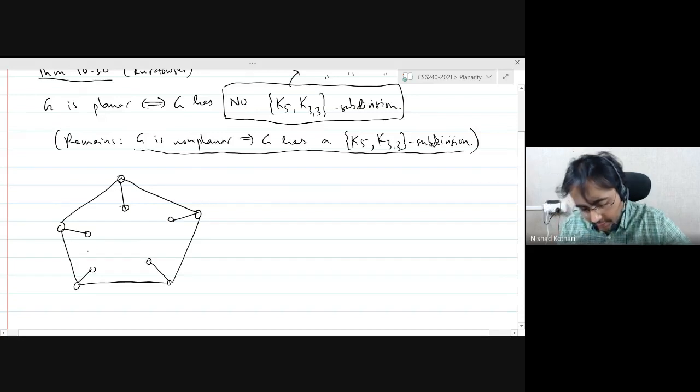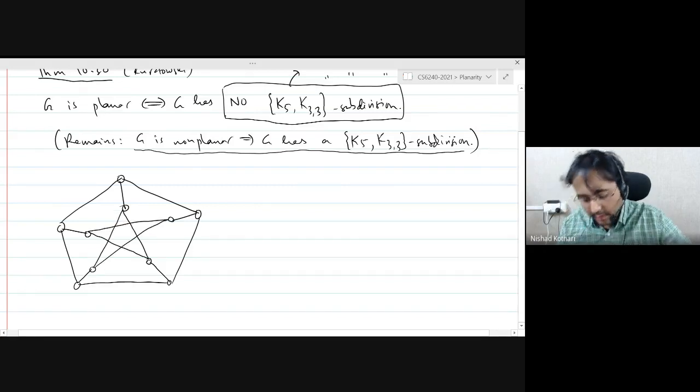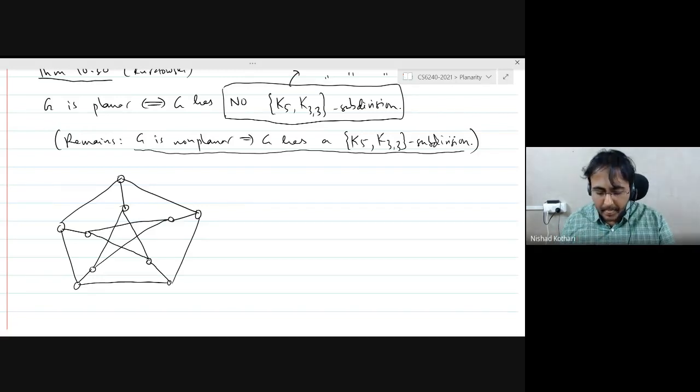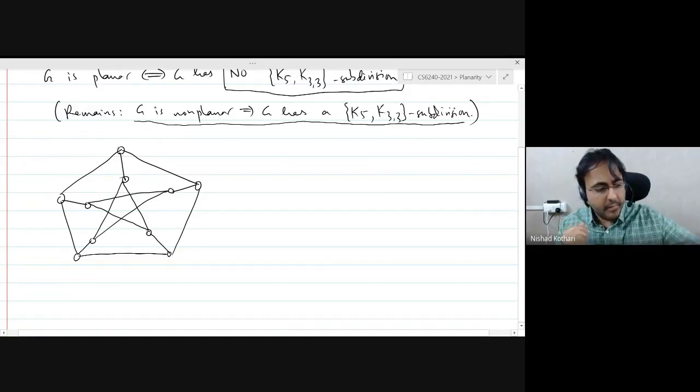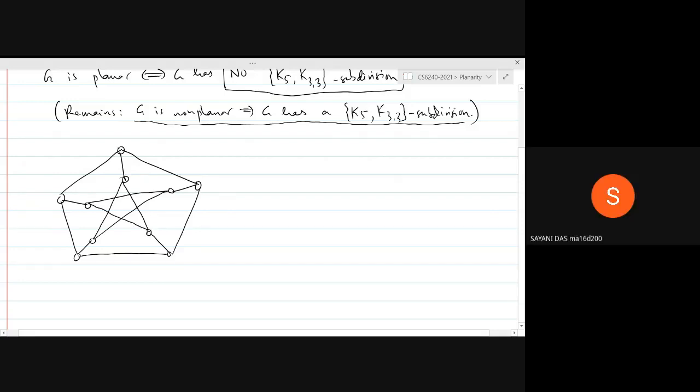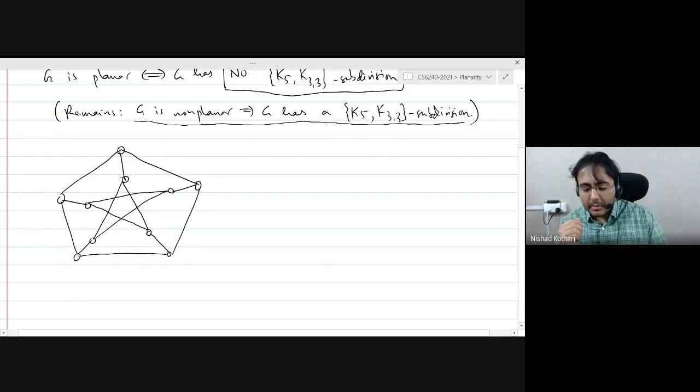So let me ask you a question. Which one do you think you will be able to find in this? Will you be able to find a K5 subdivision in the Petersen graph, or would you be able to find a K33 subdivision? Any guesses? Can you find a K5 subdivision on the Petersen graph? I think K33. Right. And why?